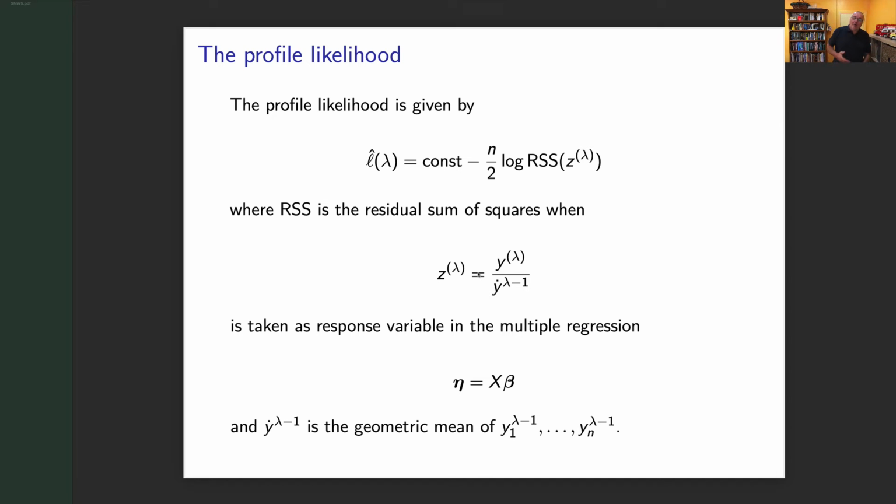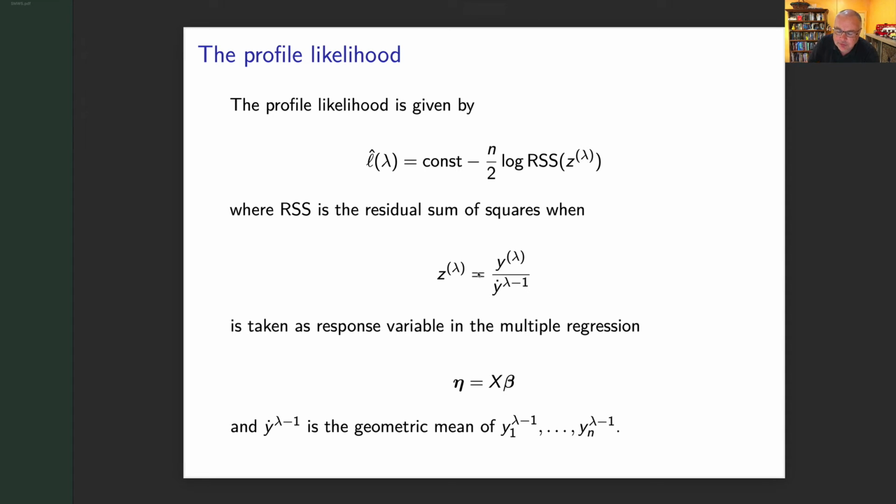So you can show that the profile likelihood, the thing that we're going to maximize to get our lambda, is some constant, so we don't care about it, minus n over 2 log the residual sum of squares. And the residual sum of squares, remember, is your observed minus your fitted model. But it's for the model for a new variable called z lambda. And z lambda is your y lambda, so it's your transformed y, divided by y dot lambda minus 1. What do I mean by that?